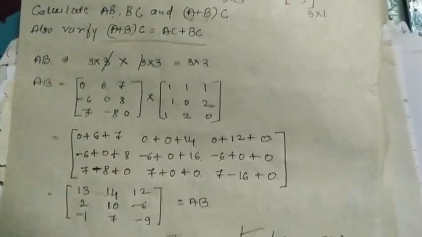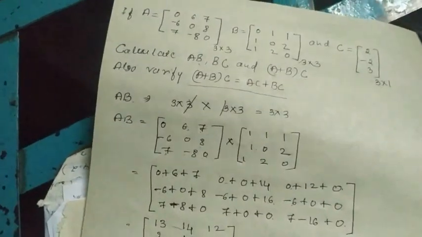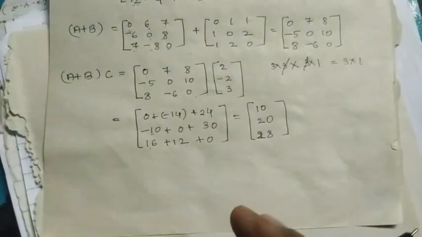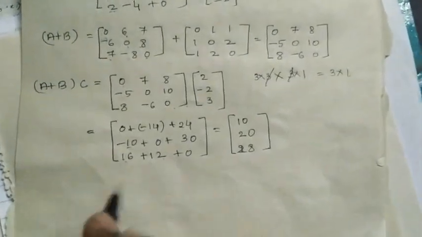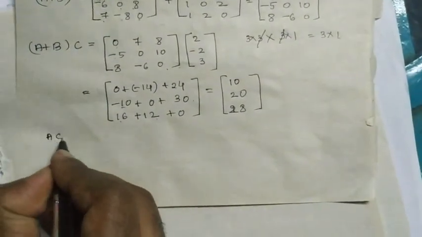Then what is AC? I'm sorry, we have AB, BC and A plus B already. One more multiplication I will do here, that is AC, which I have not done yet.